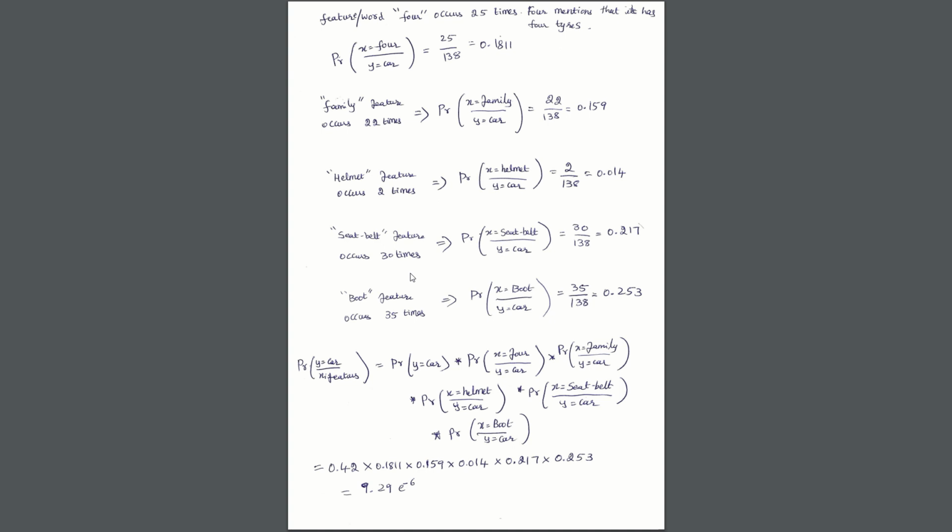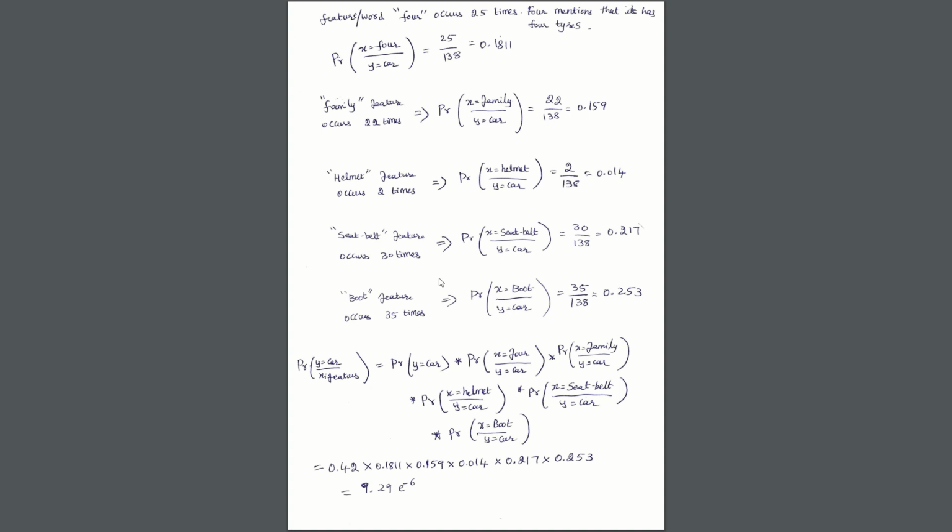The family feature occurs 22 times, so 22 by 138, the whole number of words. And of course helmet occurs 2 times, seat belt occurs 30 times, boot occurs 35 times. Considering all these probabilities, we have to multiply each of them as the conditional probability, along with the prior, to get the probability that it is car given the X features.